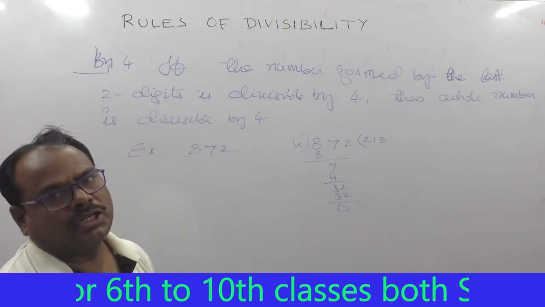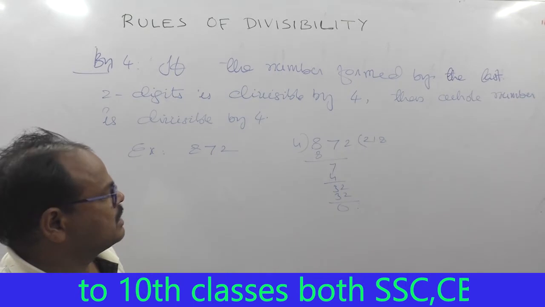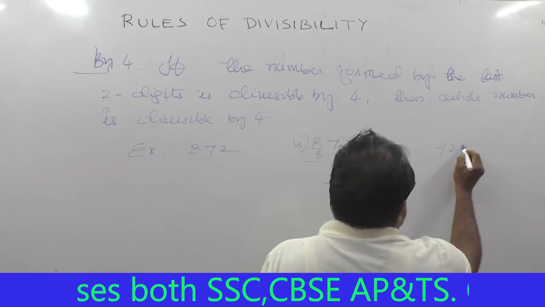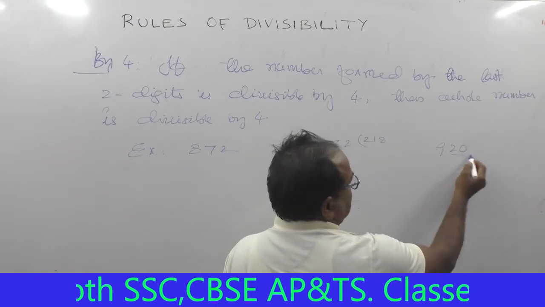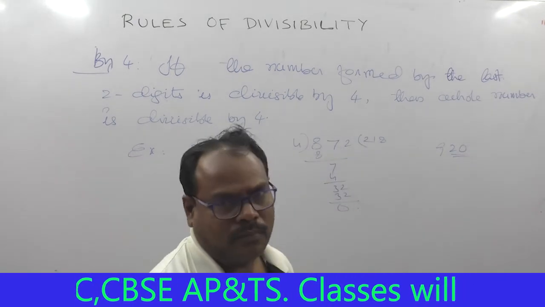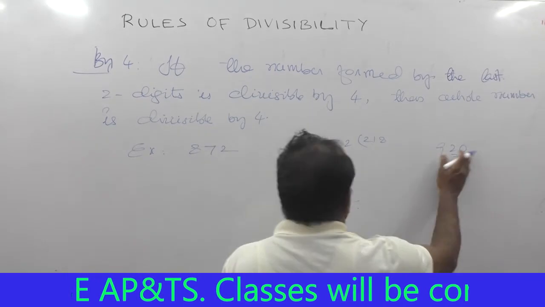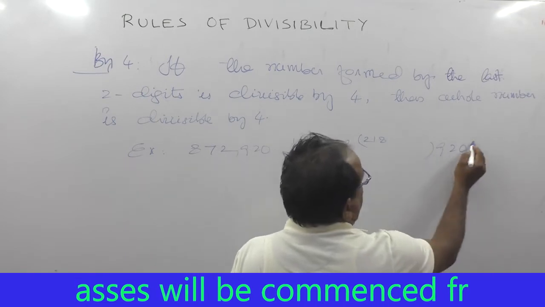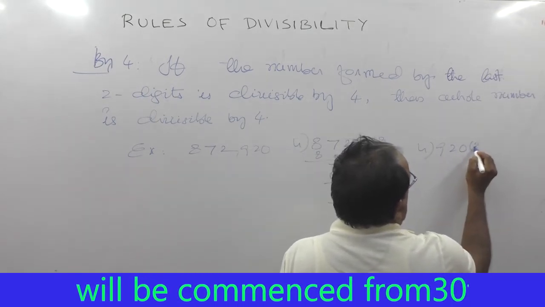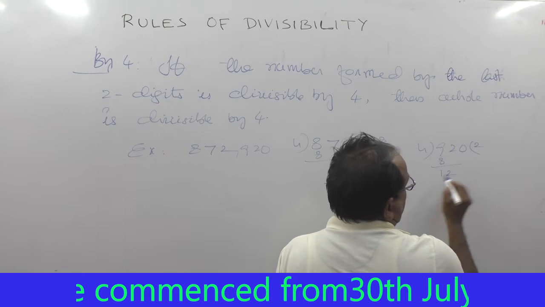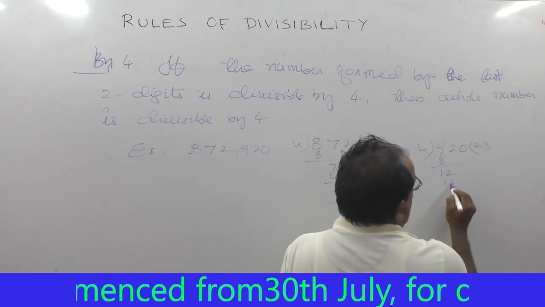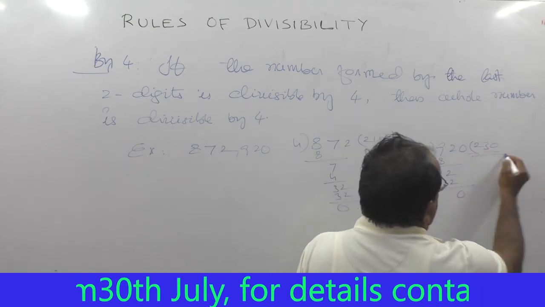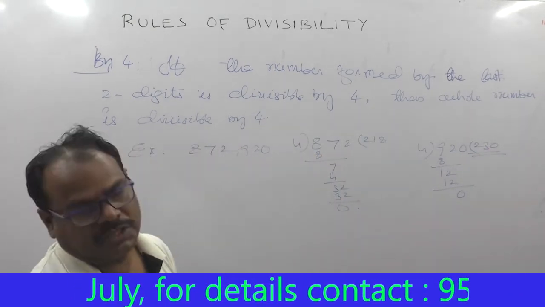Now the second example, 920. So 20 is divisible by 4. That's why 920 is also divisible by 4. So 4 twos are 8, remainder is 2. So 4 threes are 12, and 0 is brought down, and that 0 we should take here. That's why it is divisible by 4.